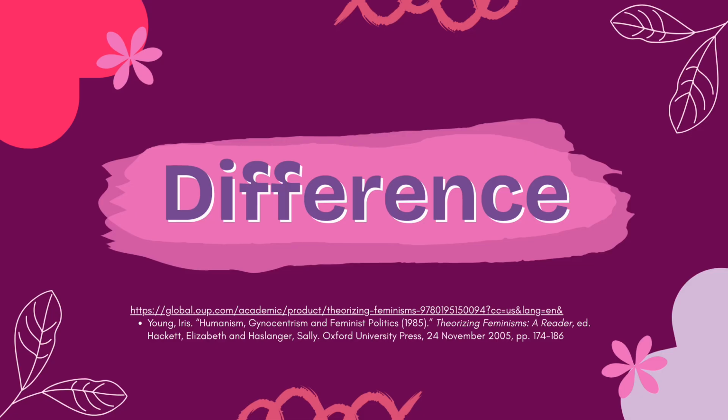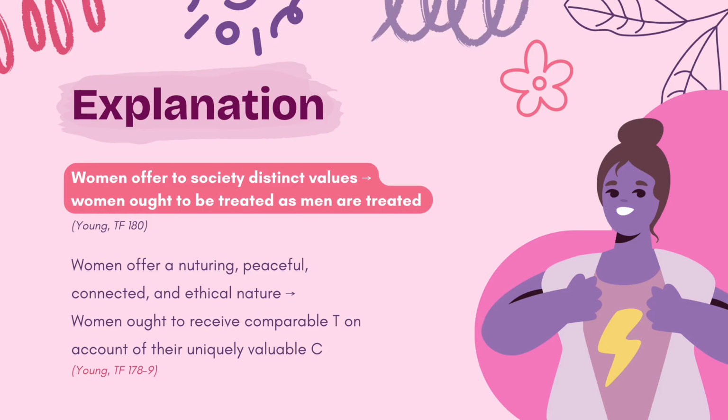Next, we'll be explaining the difference approach using Iris Young's writings on gynocentrism. The difference approach to sexist suppression proposes that women are entitled to be treated as well as men, not on account of the two groups' similarities, but rather due to the societally beneficial, quote, distinctive value of womanhood. In this conception, it is the essential difference between men and women that bolsters women's deservedness of improved treatment, as women uniquely contribute to society through their nurturing, peaceful, connected, and ethical nature, starkly contrasting with the competitive and often harm-inciting masculinist values of a patriarchal society.